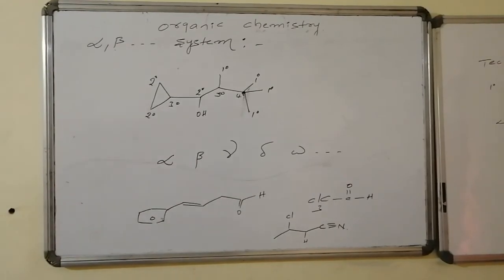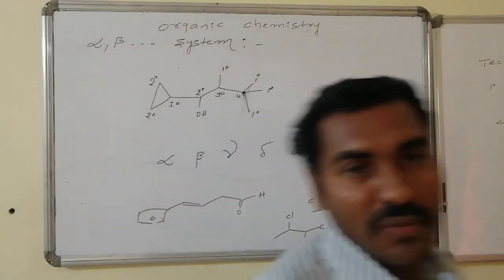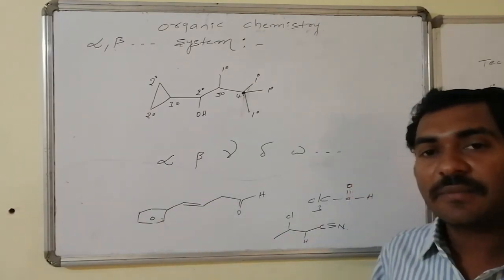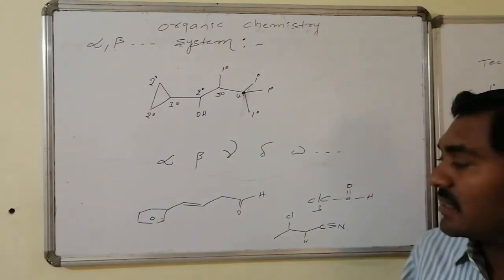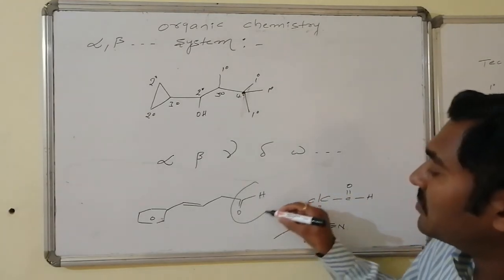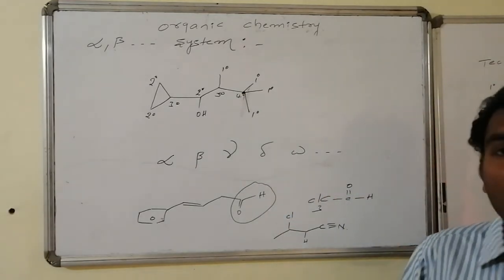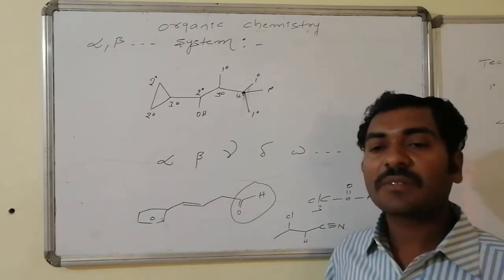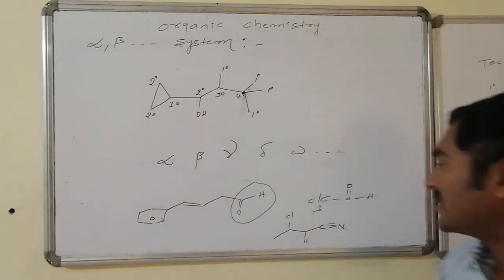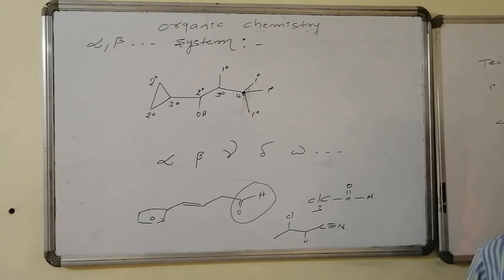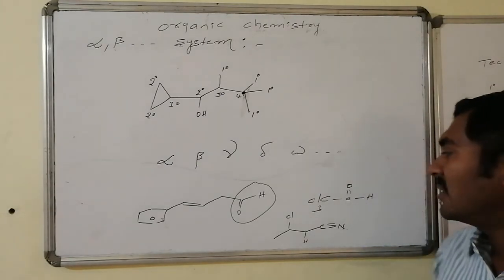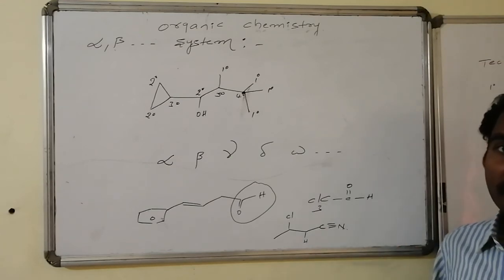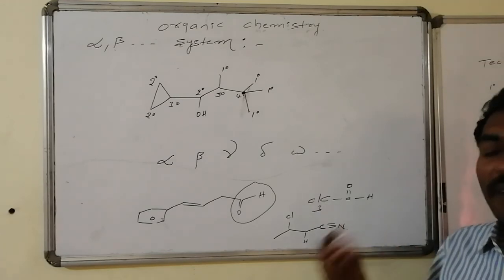There are other examples for you in the form of homework. Here it is an unsaturated aromatic system consisting of aldehyde as the functional group. This is the aldehyde group. We will explain what functional groups are also. Now write the corresponding alpha beta version of the compounds, carbon atoms and the hydrogen atoms. And this is trichloroacetaldehyde, which is known as chloral. You are asked to write the corresponding alpha atoms, alpha carbons and alpha other atoms.